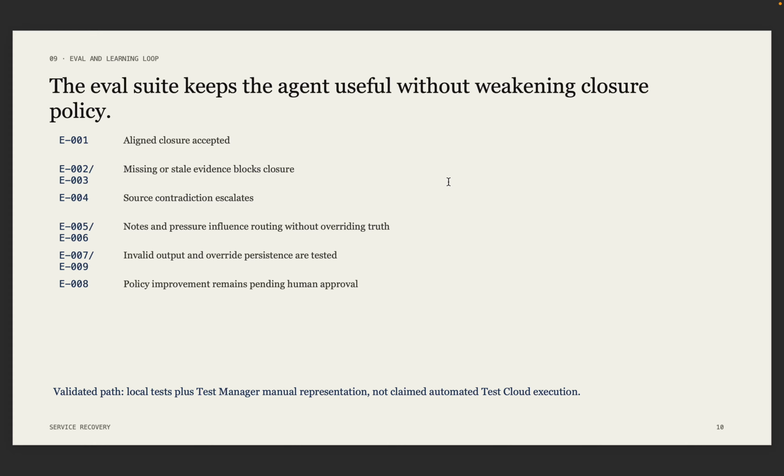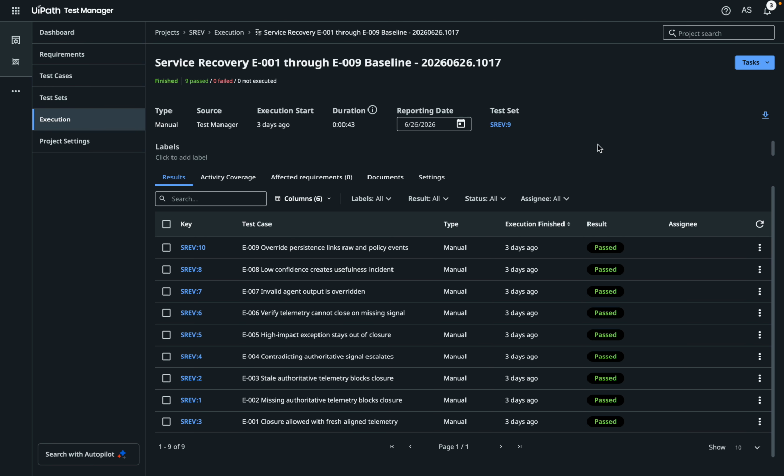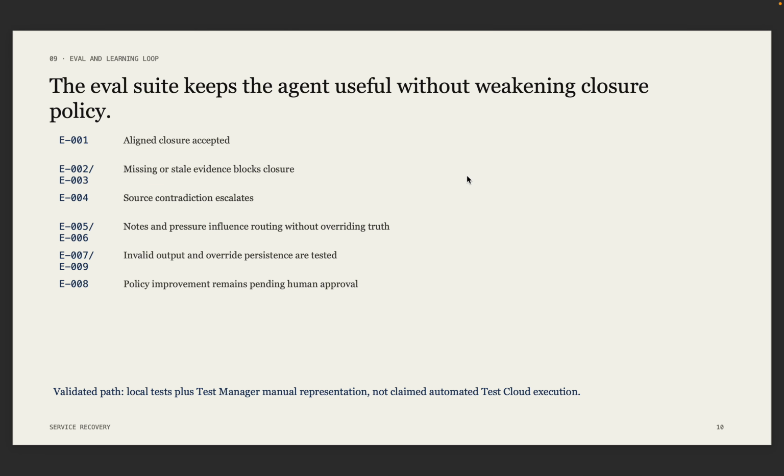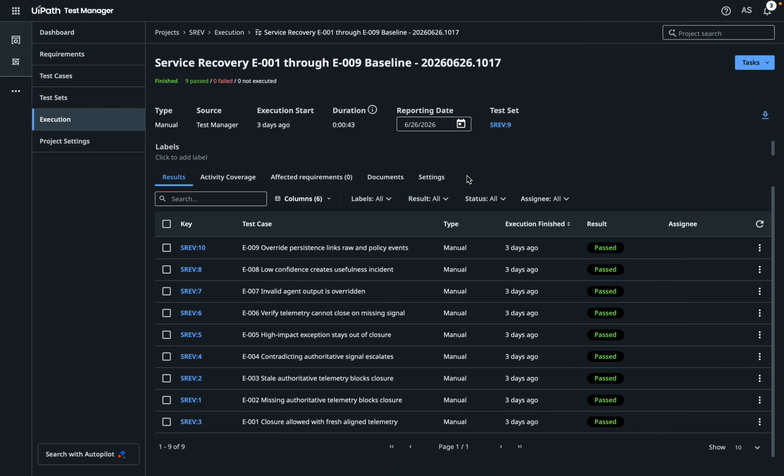Eval 001 through eval 009 cover aligned closure, missing and stale evidence, contradiction, node-driven routing, adversarial pressure, invalid output, override persistence, and useful degradation. When the agent gets less useful, the system produces a proposal-only policy improvement artifact. It stays pending human approval and is not promoted. Active cases remain pinned until an explicit migration event.